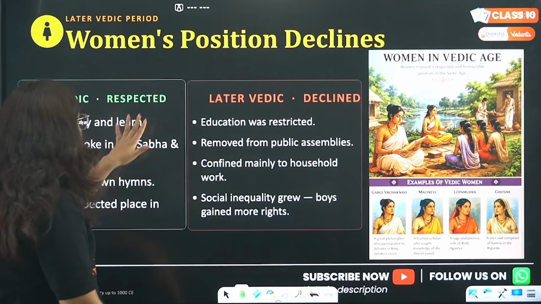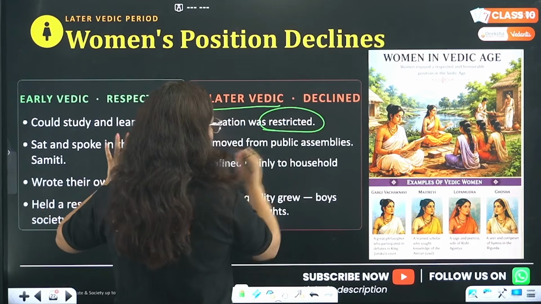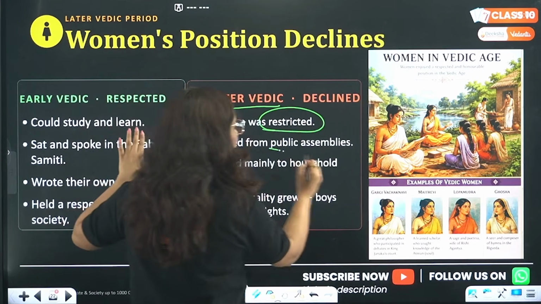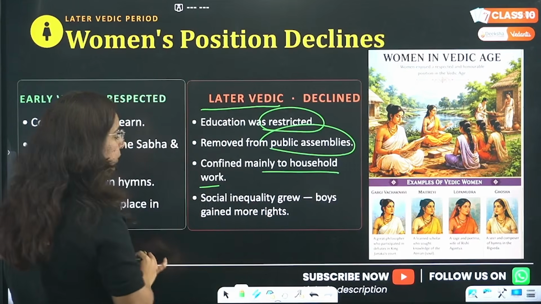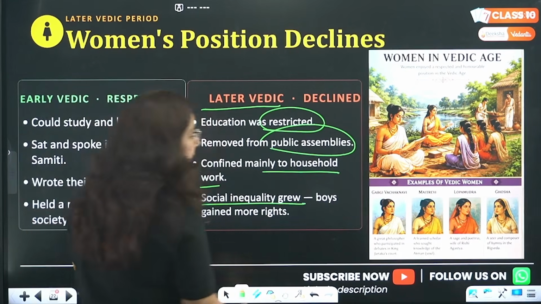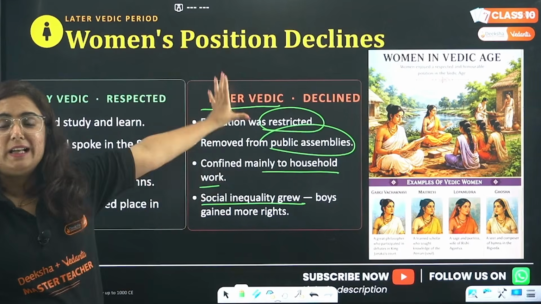In early Vedic society, they were respected. In the later Vedic age, education was restricted to men. They were removed from the public assemblies. They were confined to household work. Social inequality grew between men and women, boys and girls, during this later Vedic age.